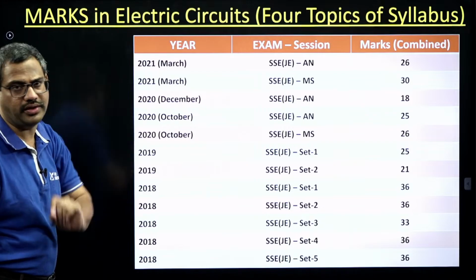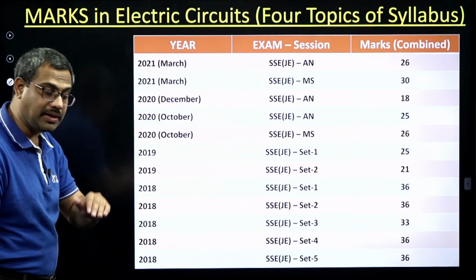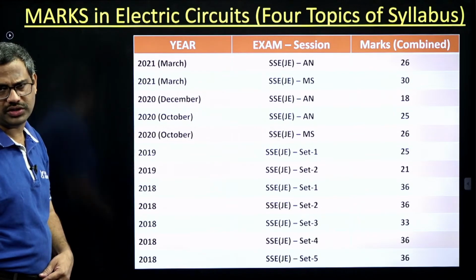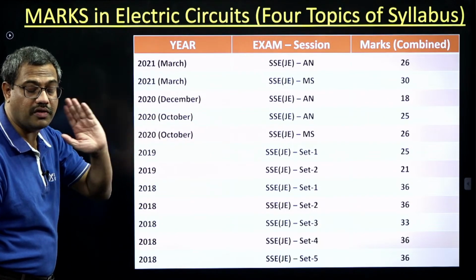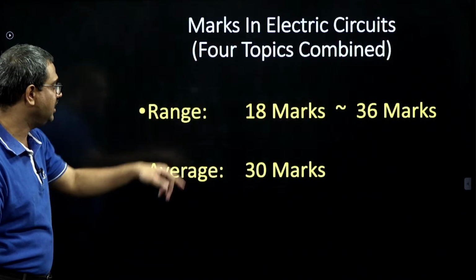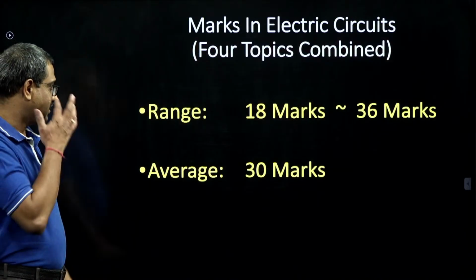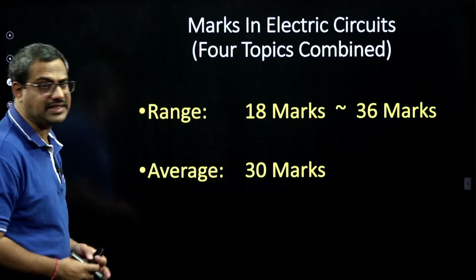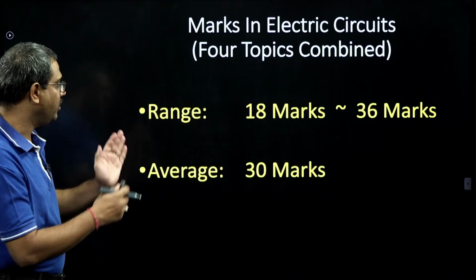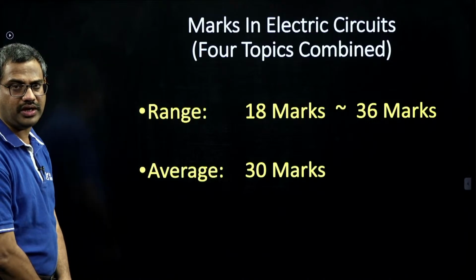It is dominating, sometimes more than machines, sometimes more than power system. Of course, they are core subjects and always bigger, but see these marks. Network theory or circuits is fundamental, and see these marks. The range is 18 to 36 marks, and the average is 30 marks.